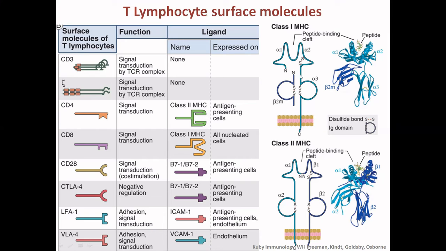You can see the alpha subunit has 3 domains, and beta 2M has 1 domain, and the peptide binding cleft in the class 1 MHC is between the alpha 1 and the alpha 2, whereas in the case of the class 2 MHC, there are 2 domains each for the alpha and the beta monomer, and the peptide binding site is present between the alpha 1 and the beta 1.